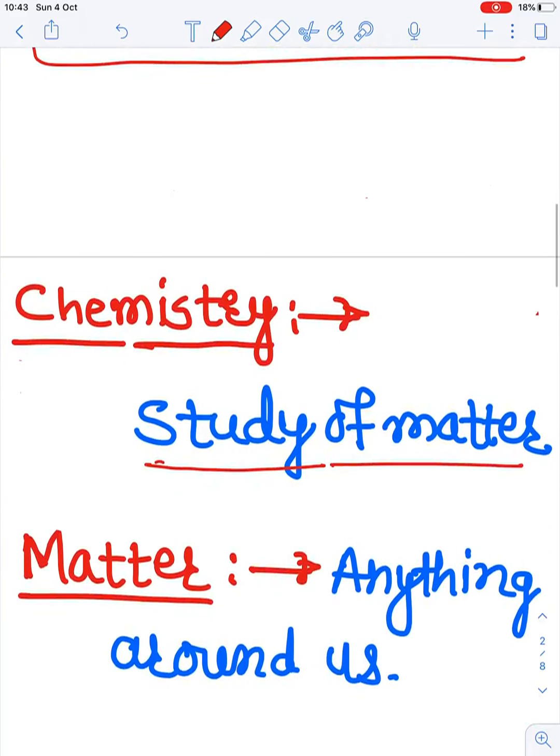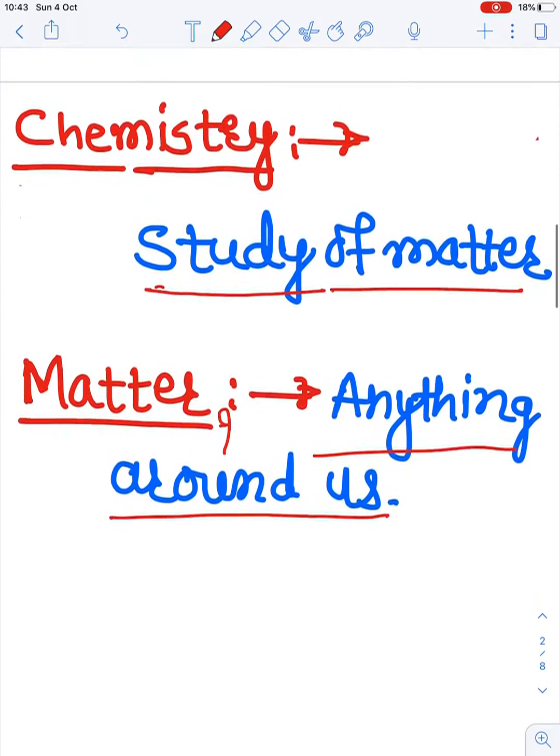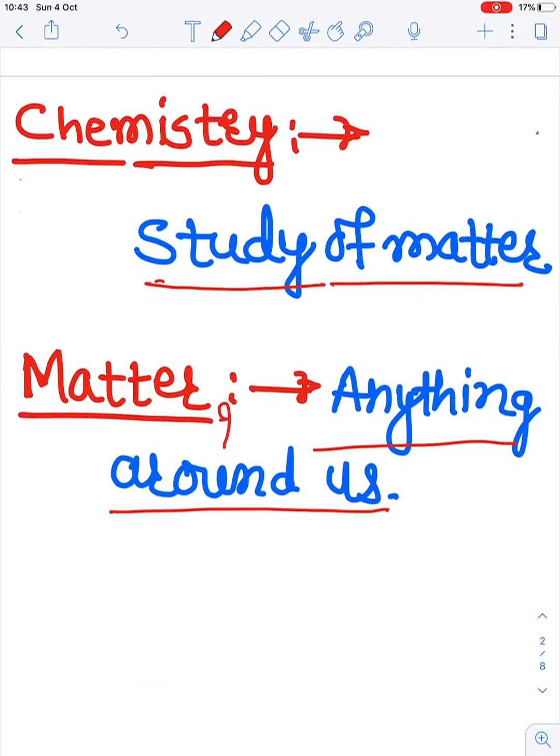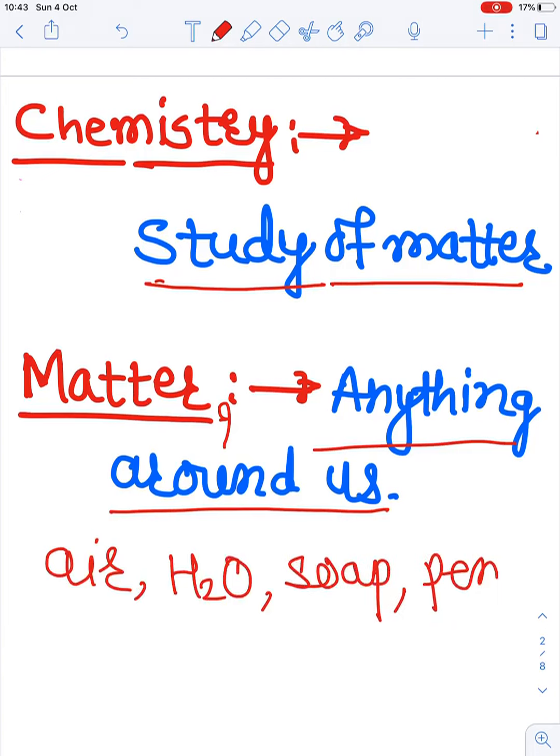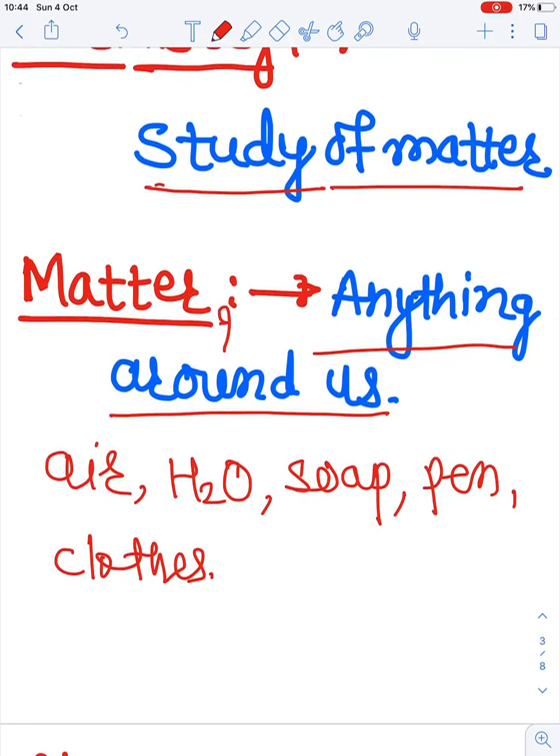तो आपको लगेगा matter क्या है? What is the matter? Then we can say that anything around us is the matter. Then we can say that air or the water or the soap or the pen, whatever your clothes, all these things around us are the matter. And to study all these things is the chemistry. That is, to study all the different things around us is the matter.